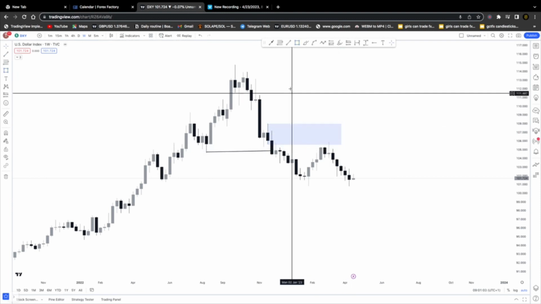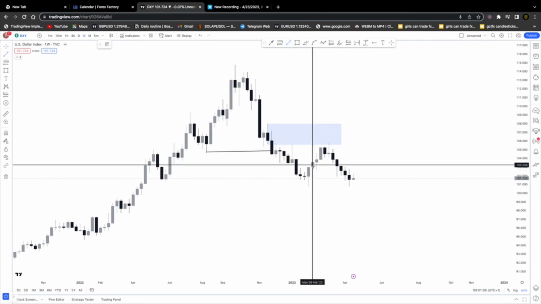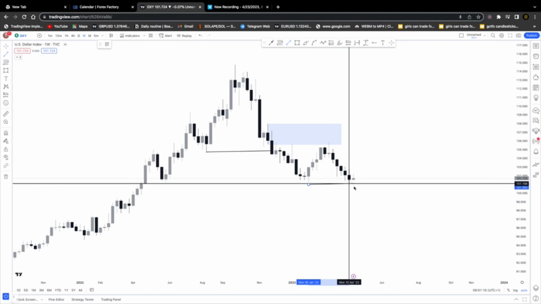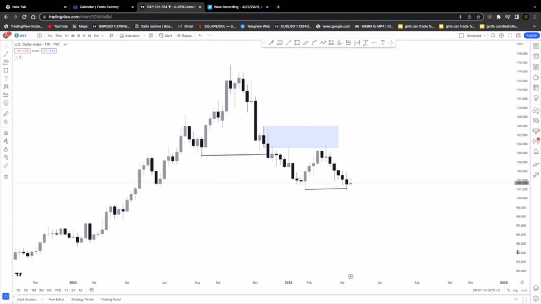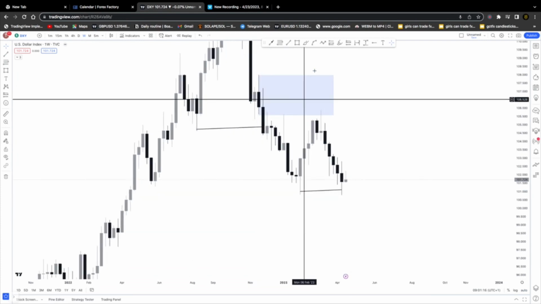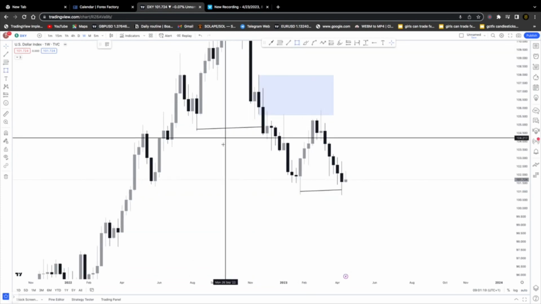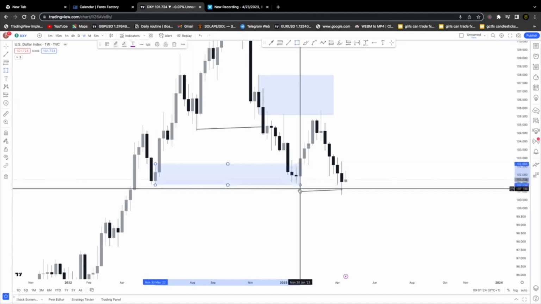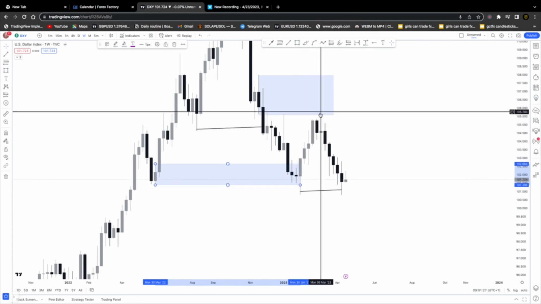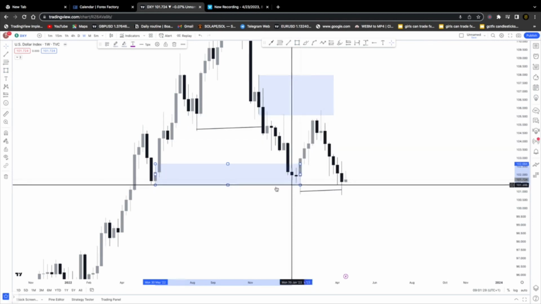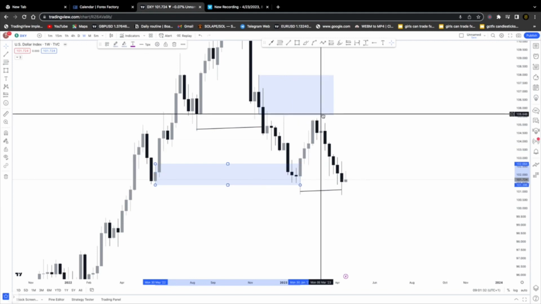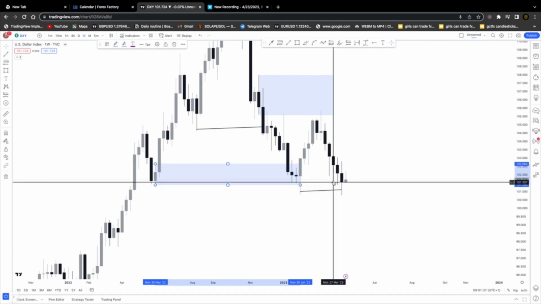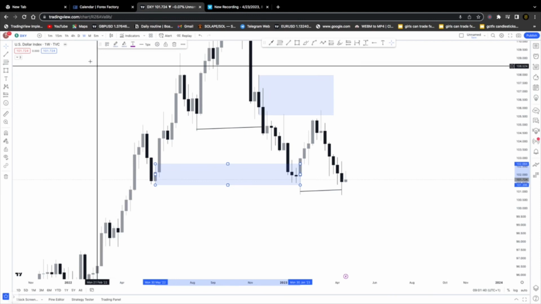Currently we have been rejected from the supply zone, and the market is finding it difficult to take out this low. I think the market has taken out this low at that point. So basically on the weekly time frame, we are quite bearish, because we have a demand zone at this level that failed. We had this supply-demand flip occur at that point, where the demand zone was completely filled with this week's candle. The market went back to mitigate the supply zone that led to the demand zone, and that led to the demand zone failure. Upon the market mitigating the supply zone, you clearly see how the market gave a push to the downside, confirming its bearish market projection. So that's what we can see on our weekly time frame.